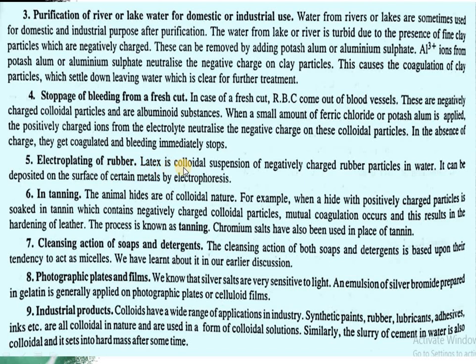Next is electroplating of rubber. Rubber electroplating is also done with the help of colloids. In tanning of leather, the leather gets tanned and hard, as we know that animal hides are used for the manufacturing of leather. So coagulation occurs on the leather and the process is just the hardening of the leather.